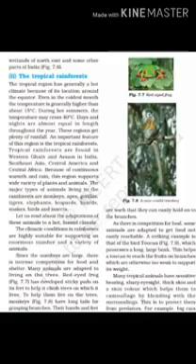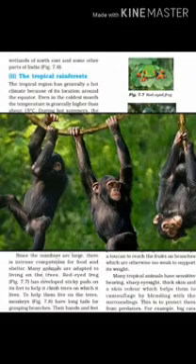Monkeys also live on the trees, and their hands, their limbs I should say, are such that they can easily hold on to the branches. They have a long tail that also helps them in grasping the branches. Even if they fall from the tree, they don't get hurt because their bones are soft. So this is a kind of adaptation.